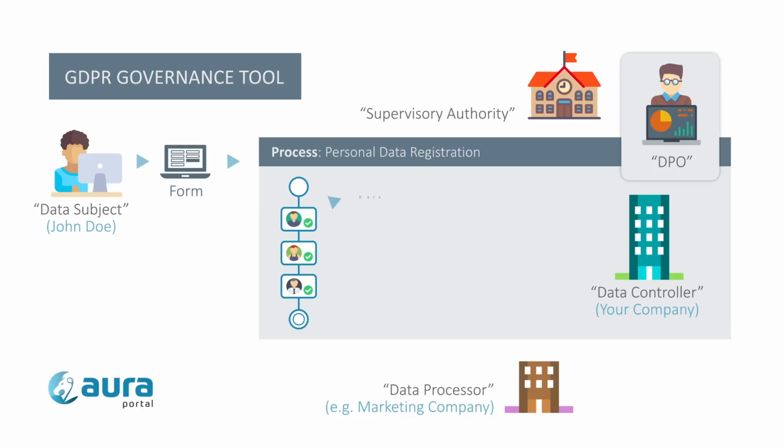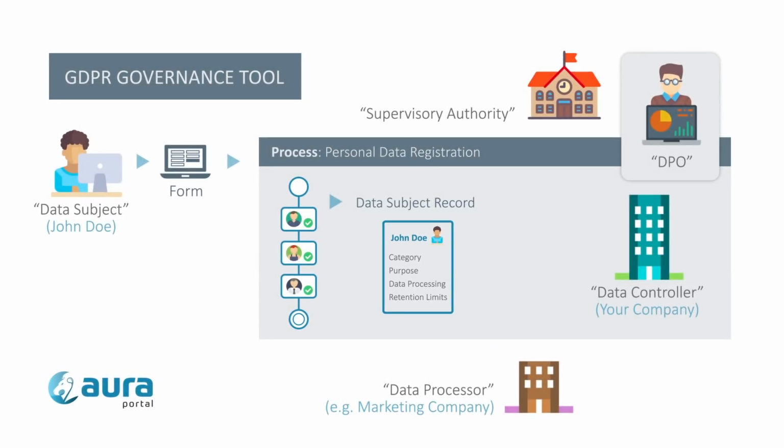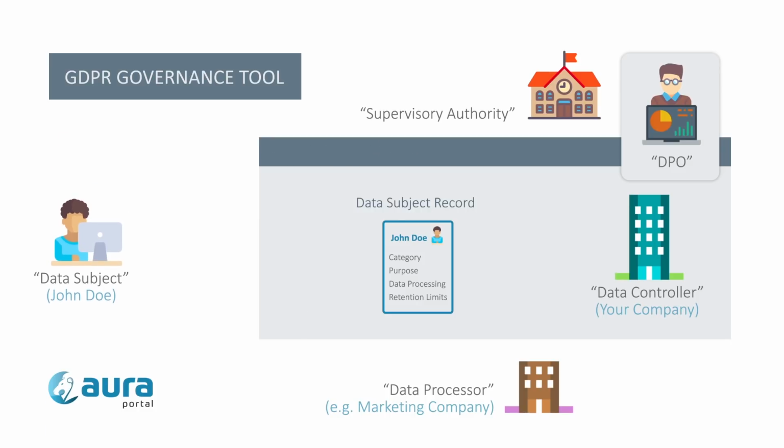This automated process creates a data subject record containing all GDPR-related information, such as data category, purpose, data processing, and retention limits. This automatically created data subject record forms the basis for other procedures required by the GDPR. The structures of these procedures are included in this GDPR governance tool. Other relevant processes to ensure GDPR compliance are modification or elimination of personal data.